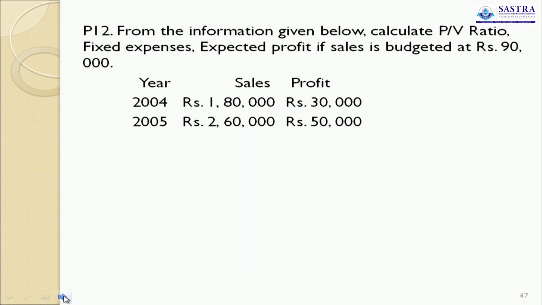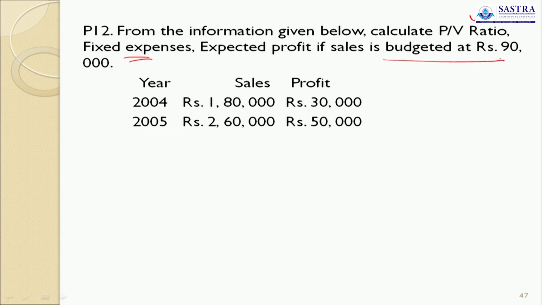Now we go to problem number 12. From the information given below, calculate PV ratio, fixed expenses, and expected profit if sales is budgeted at rupees 90,000. So clearly they ask you to calculate three things. One is PV ratio, another is fixed expenses, then the expected profit if sales is rupees 90,000.